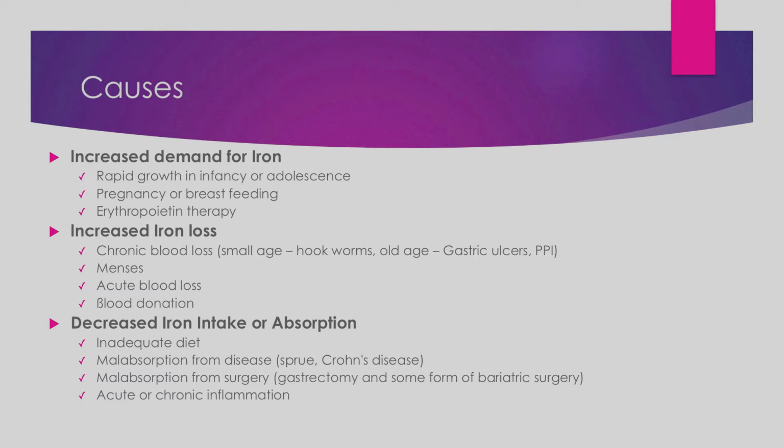Then decreased iron intake or absorption. Decreased iron intake as in inadequate diet, not a proper diet, or not a diet which is rich in iron. Malabsorption from disease, for example sprue. We have already studied sprue. Sprue is an indigestion disorder, right? Crohn's disease, again an inflammatory bowel disease, which causes malabsorption of food. Malabsorption from surgery, for example gastrectomy, if the stomach is removed, or some other form of bariatric surgery. Acute and chronic inflammation in the body also lead to reduced iron absorption.